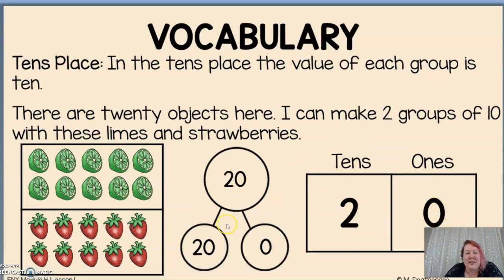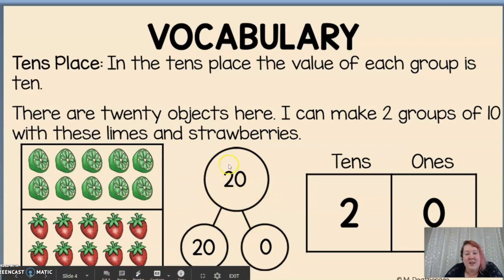That's the same thing. Look, this is like our part whole map or our number bond. 20, this was made of our tens, 10, 20, and we didn't have any ones, so 0 ones. And 20 plus 0 equals 20.